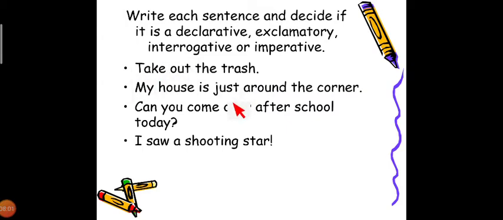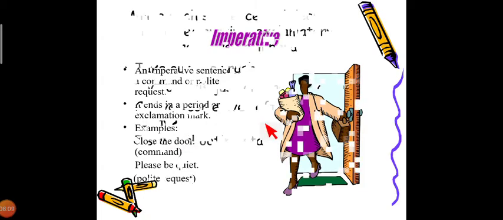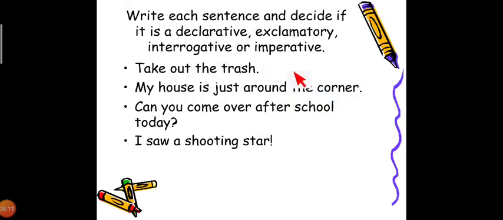Like here, take. In the earlier examples, we can say close, shut, right? Go. So that kind of thing, it always begins with a main verb. My house is just around the corner. It is a declarative sentence. Can you come after school today?